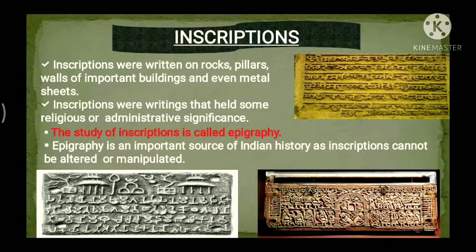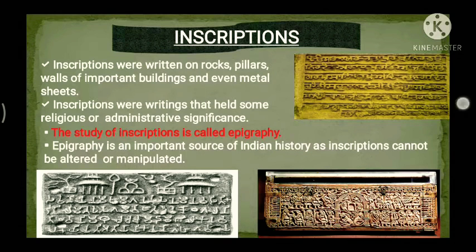Now the archaeologists, chroniclers and all researchers got all these things, inscriptions and all. So it cannot be altered, it cannot be changed. Now many inscriptions are still intact, guys, and therefore these are a reliable source of history, if you can say so. These are a much more reliable source of history.